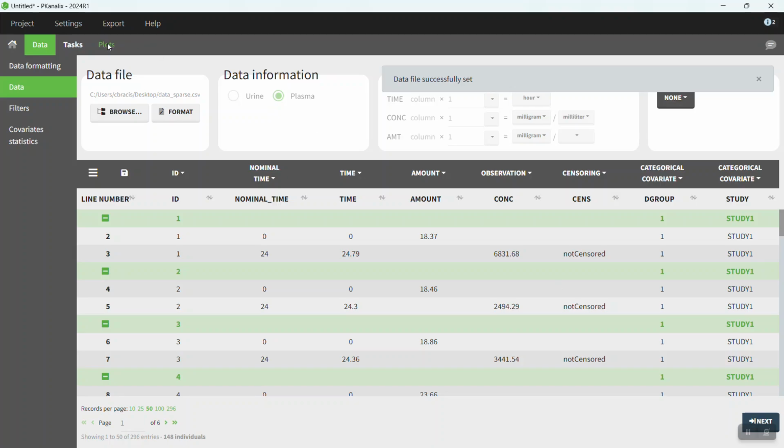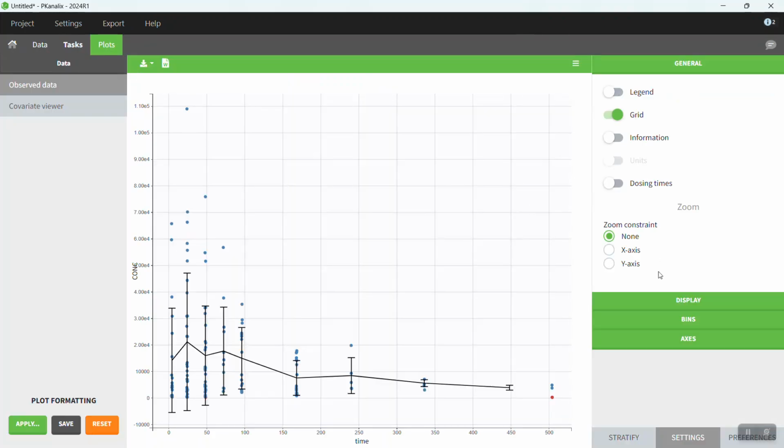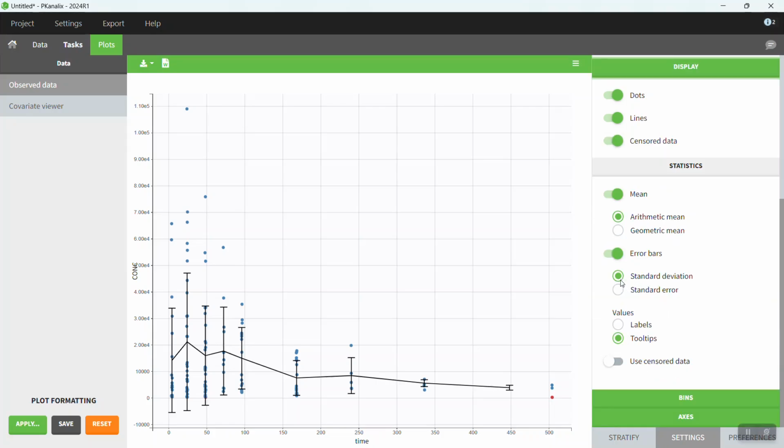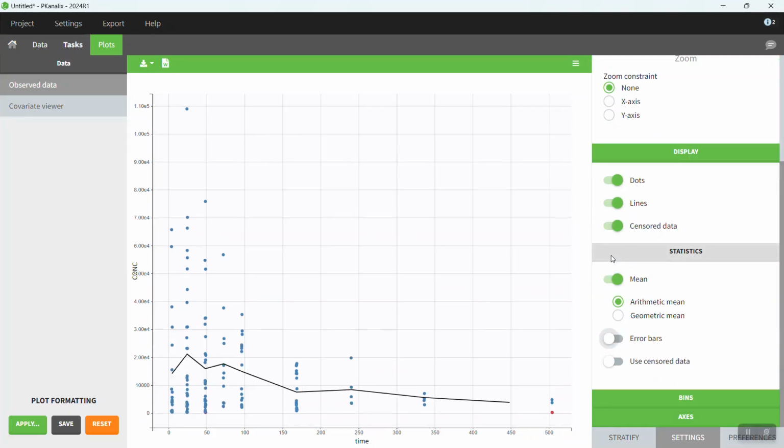Instead of going directly to tasks, let's look at plots, where I'll go ahead and turn off the error bars so we can see this more clearly. So here, if I highlight the data, you can see that for each individual, we only have one single data point, but I do have information through time if I pool all of my individuals together.